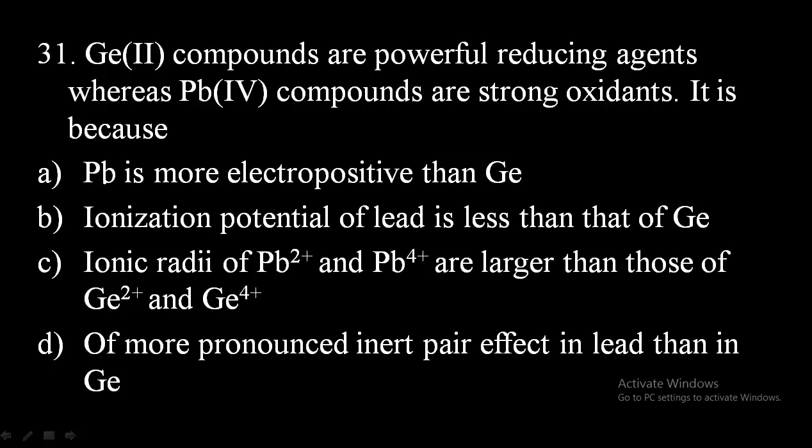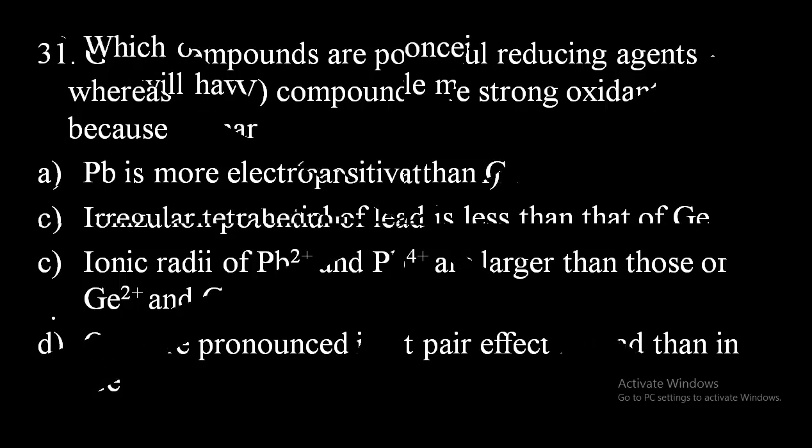So as you know, if we move down the group, the inert pair effect increases. So in case of lead, the more inert pair effect will be observed. Due to that, the lead compounds are strong oxidants and germanium compounds are powerful reducing agents. So among these, option D is the correct answer.